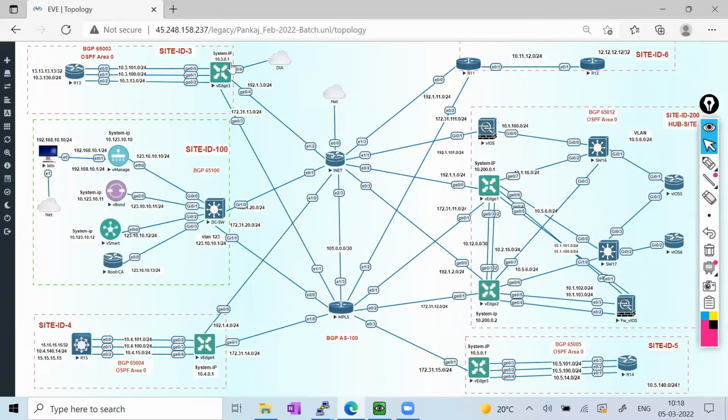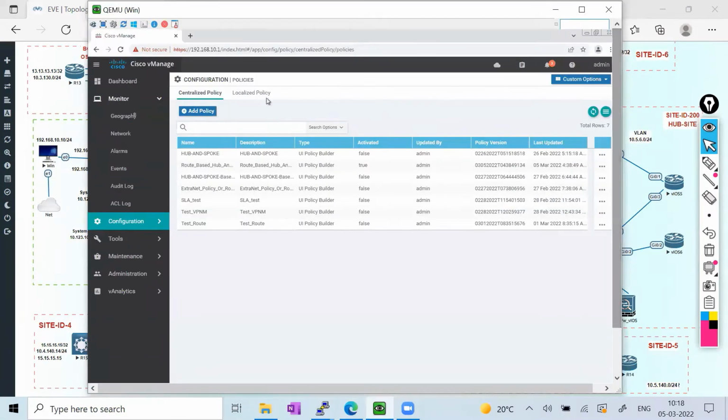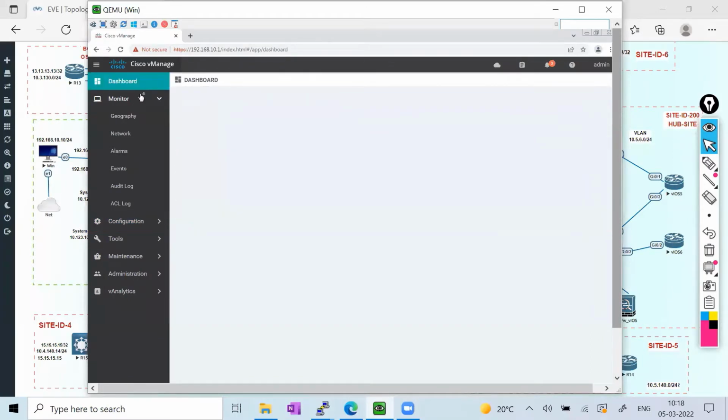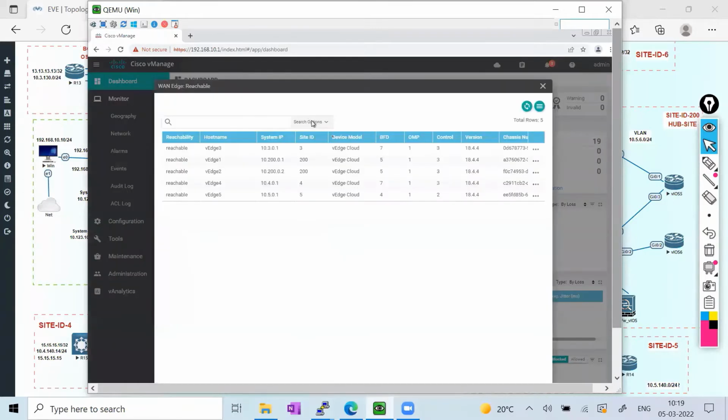So first, let me tell you that behavior from the vEdge perspective. I'm going to VS3 from the GUI, and let me open this VS3.